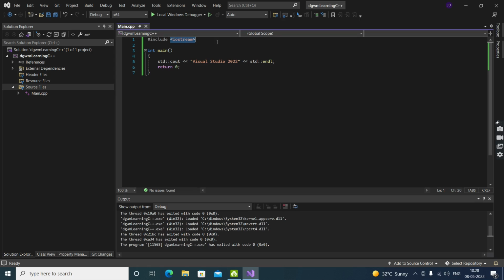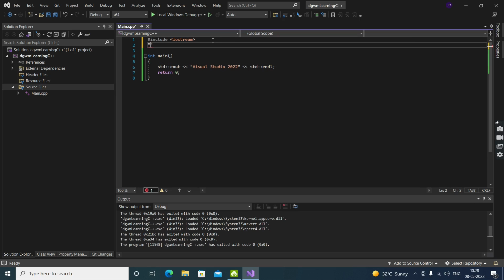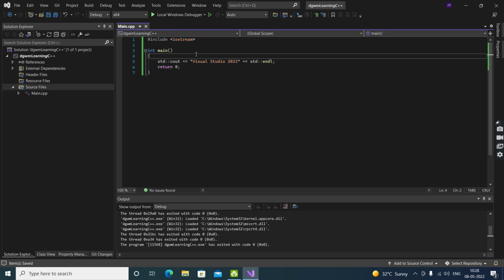We use angular brackets for inbuilt libraries, not functions. If there is an inbuilt library like iostream, then we use these angular brackets, otherwise we use normal quotes. But we didn't specify any path to it, did we? No, we didn't specify any path. We just write the name of the file and it is importing it or including it, whatever you want to say. That's it. That's what this line tells us. Now let's go to the second line. It is a function, int main.